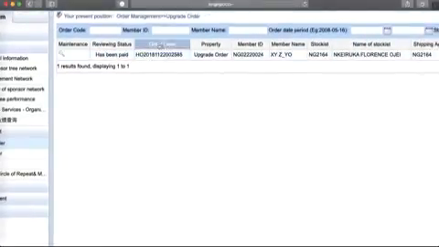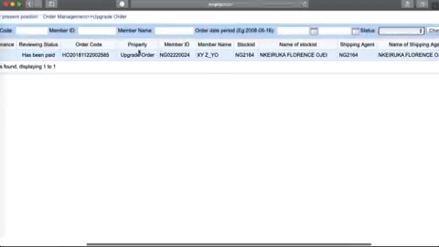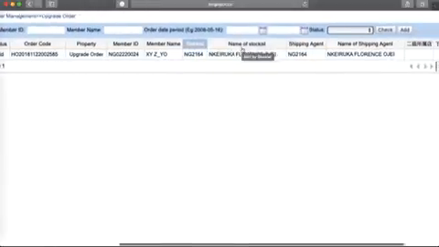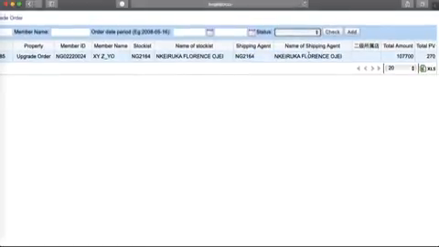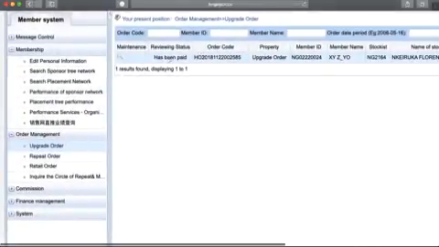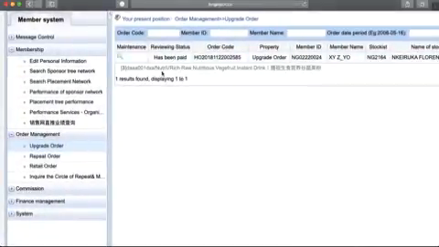Order code, this is the code generated for your order. Property is an upgrade order, not a repeat, not a retail order. Member ID, the name, the stockist where you bought it from, the shipping agent, surely that's also the stockist. But don't forget in the US, for instance, they send all their things by courier, so that will always change. Total amount, so how much did I spend to get this 270 PV? That's total amount, 107,700. You can go a step further and click on this to show you what you even bought to make this up.